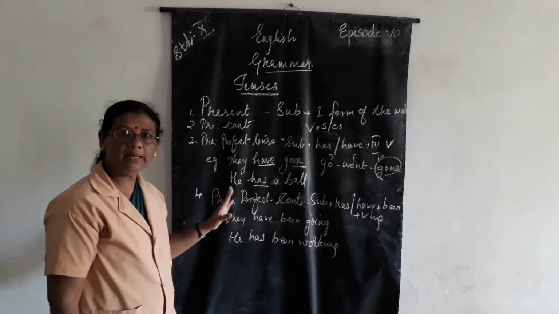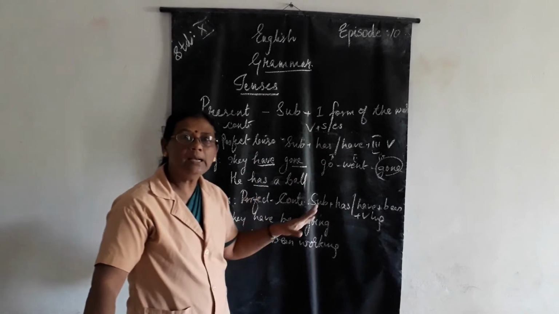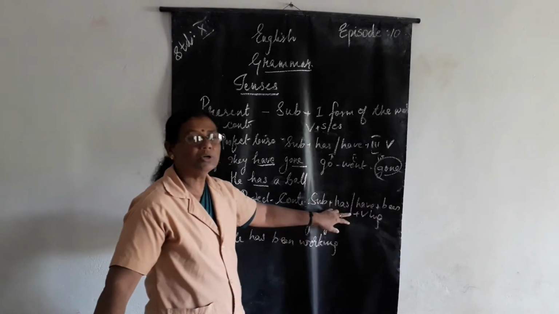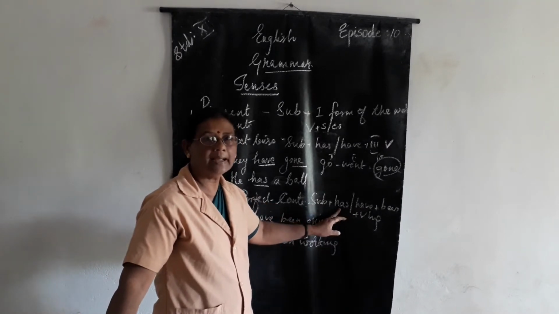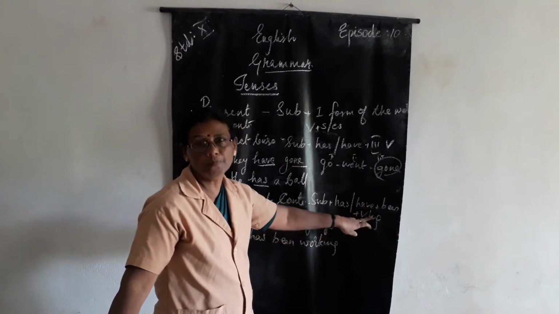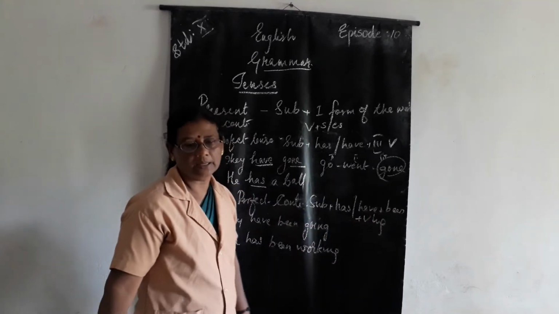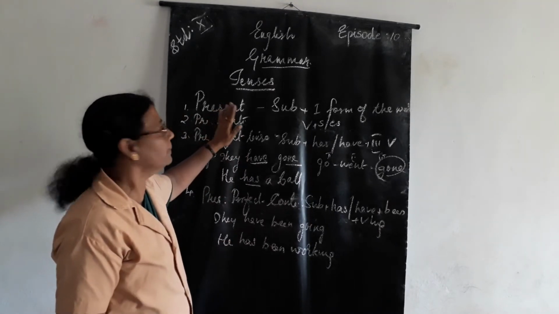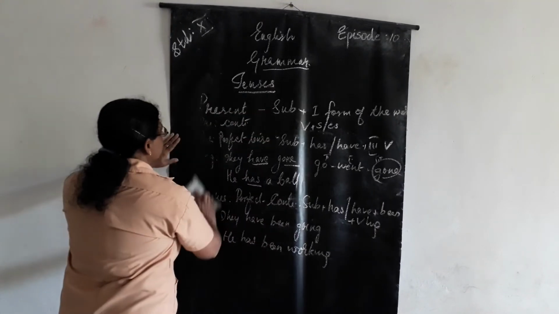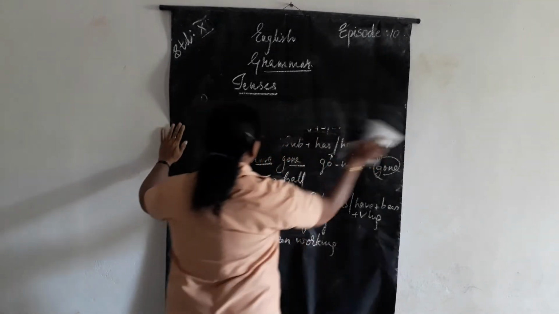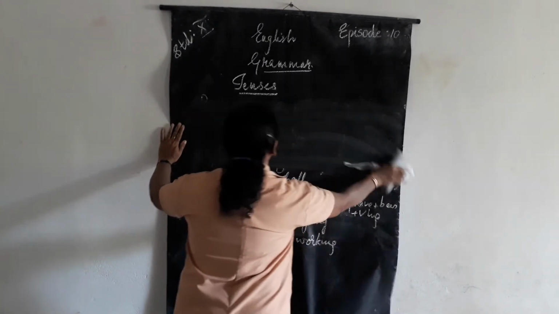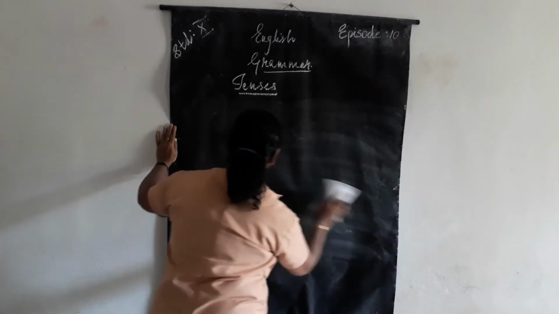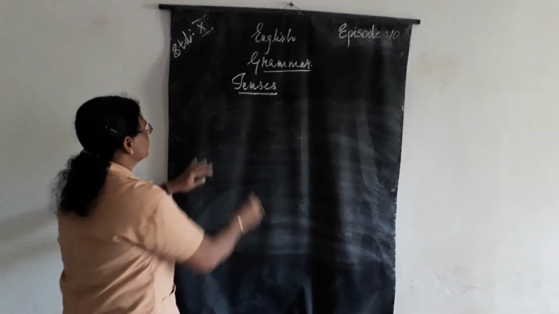Now the work again started but it is still continuing. So it is present perfect continuous tense. There, what is added? Along with the singular has been and along with the plural have been, plus verb plus ing. Understood all of you? So the first four come under the present tense. Now we are coming to the second, that is the past.